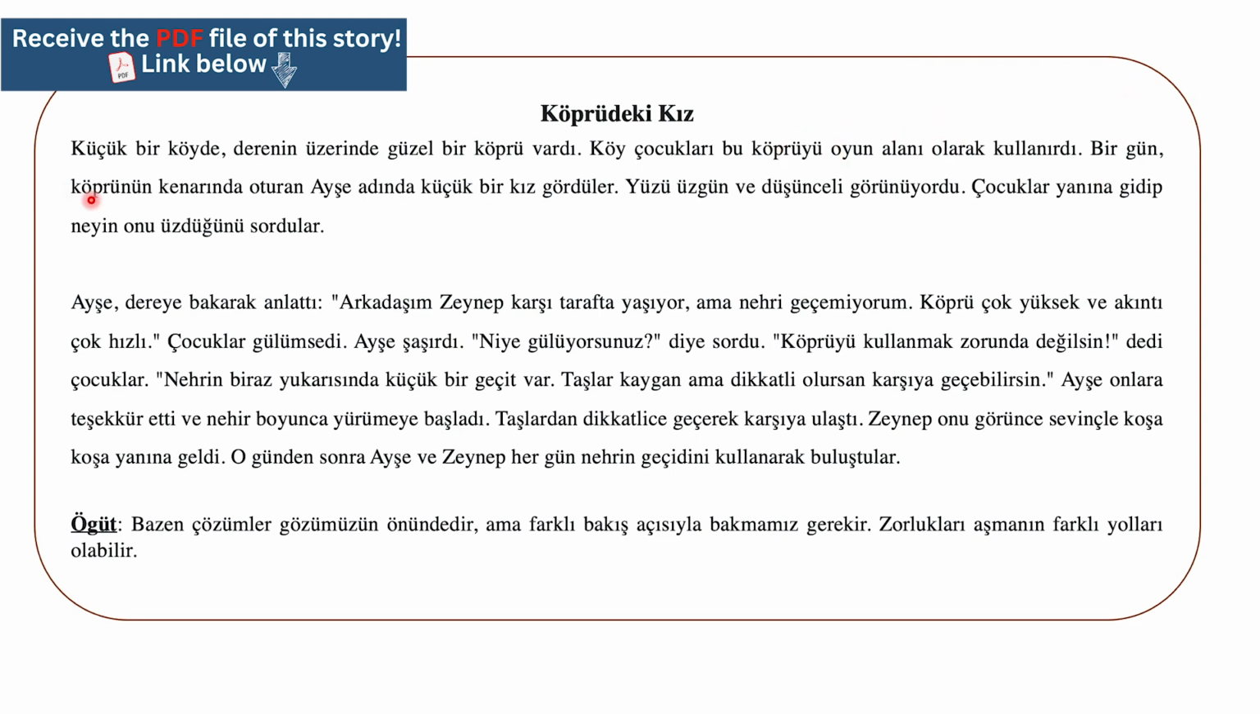Bir gün köprünün kenarında oturan Ayşe adında küçük bir kız gördüler. One day, they saw a little girl named Ayşe sitting by the edge of the bridge. So, one day, a day you can say, because bir means one, or we can use it as the letter a. One day, köprünün kenarında, on the side or the edge of what? The bridge. We have now complement over here.